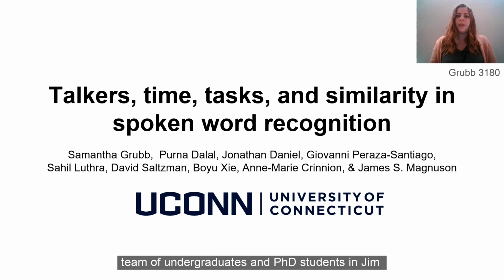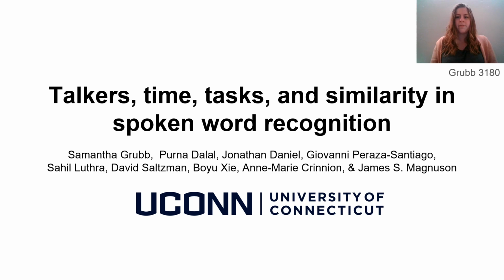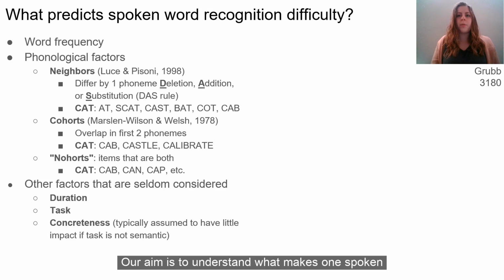This is a project conducted by a large team of undergraduates and PhD students in Jim Magnuson's lab at the University of Connecticut. Our aim is to understand what makes one spoken word more difficult to process than another. By determining what factors predict processing time, we can provide new or more precise constraints for theories and models.